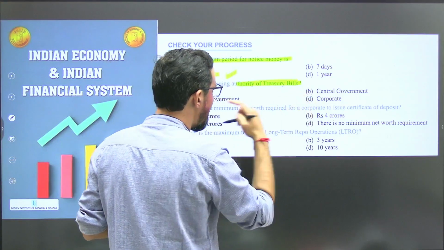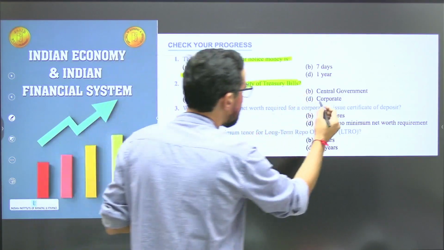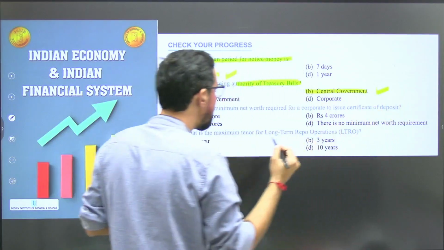Who is the issuing authority of treasury bills? So treasury bills are generally issued by the central government or the Government of India. So option B will be the correct answer.